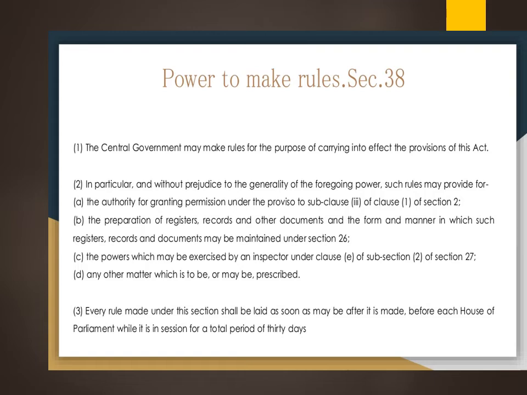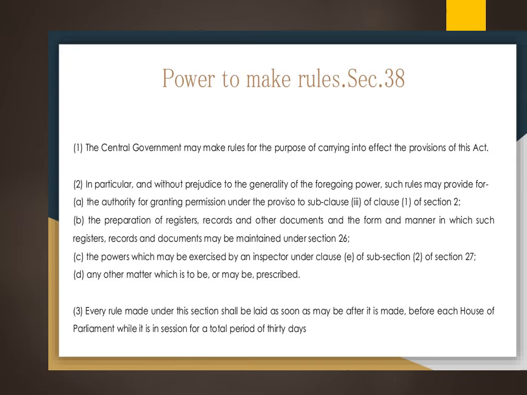Then regarding the section 38, that refers to the power to make rules. So as we know, the central government can make the rules in order to make any provisions with respect to this particular act, and even without prejudice to the generality of the foregoing power, they have some rules which give authority for granting permissions, or they can even go for preparation of registers, records and other documents, and also they can specify how they should be maintained, and they also have the power to appoint an inspector.